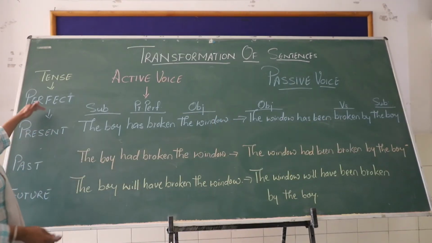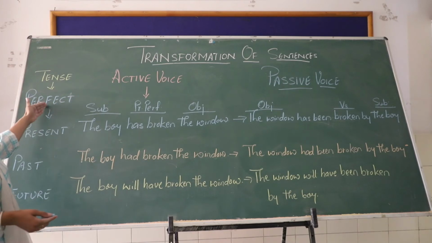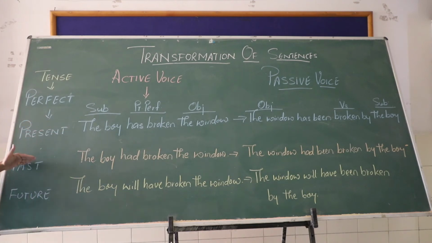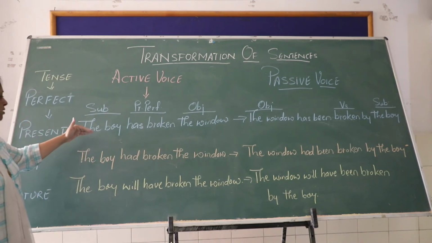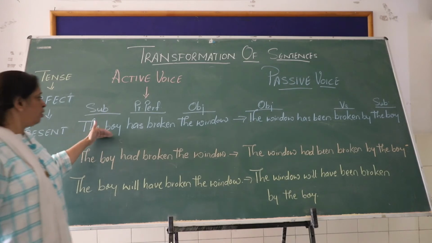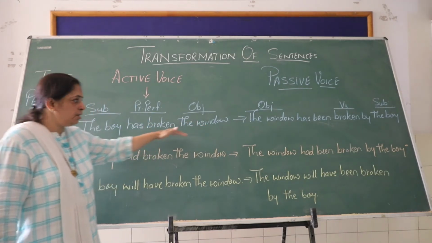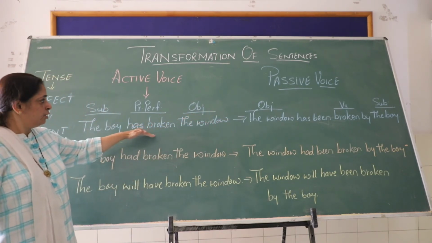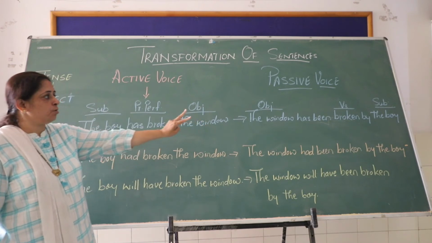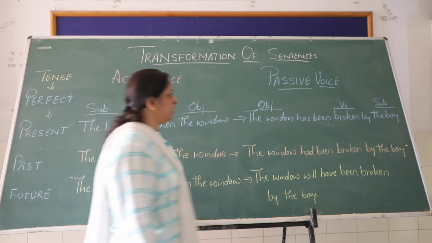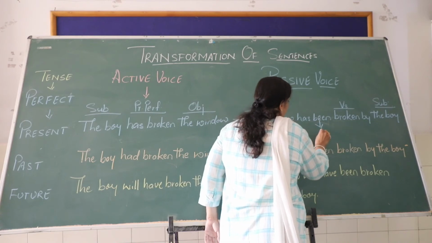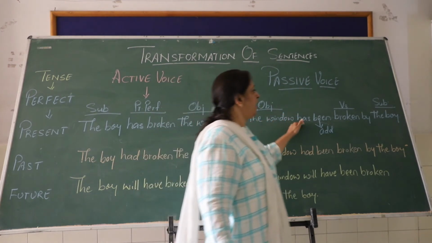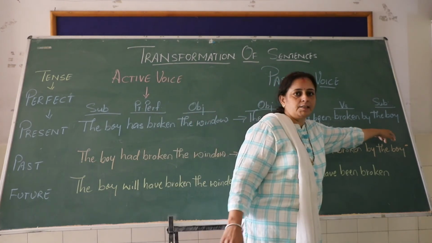Now when we move on to the perfect tense, how perfect tense sentences, active voice sentences, are converted into passive voice, whether it is present, past or future, right? So here the present perfect tense sentence: the boy has broken the window. Now here the verb is already in the V3 form, so you don't have to change it. When you are converting into the passive voice, only the subject and object places will be changed and you just have to add one word, that is been. The window has been broken by the boy.